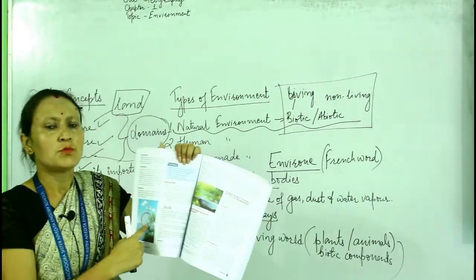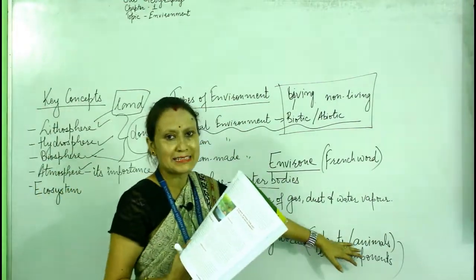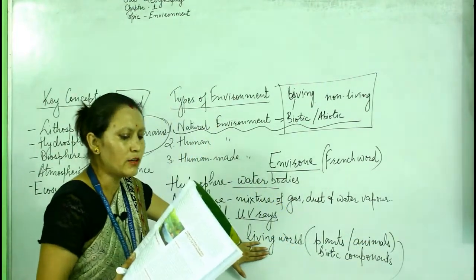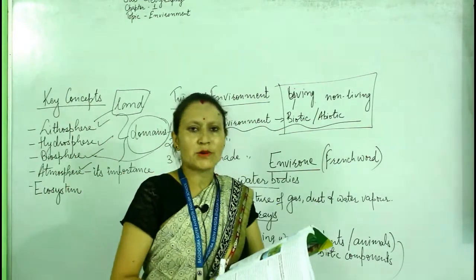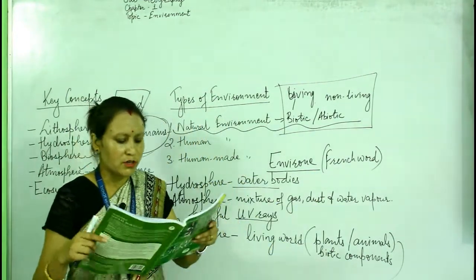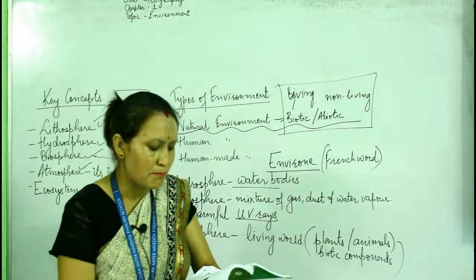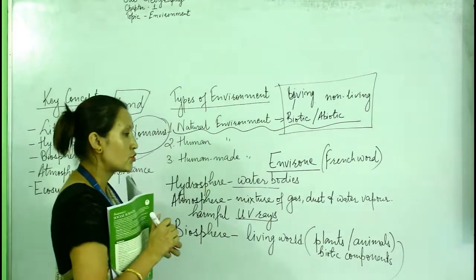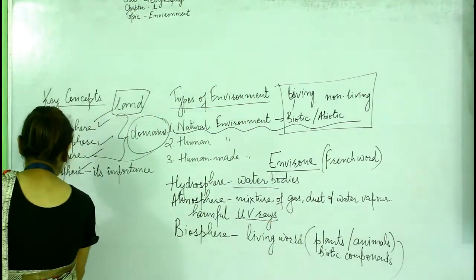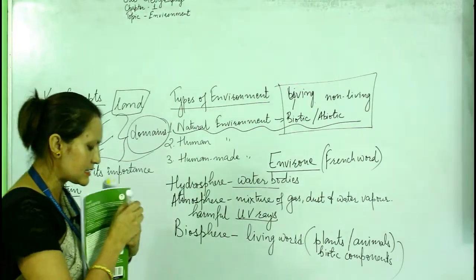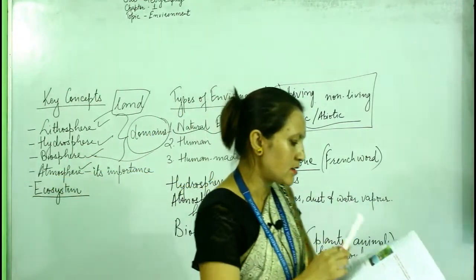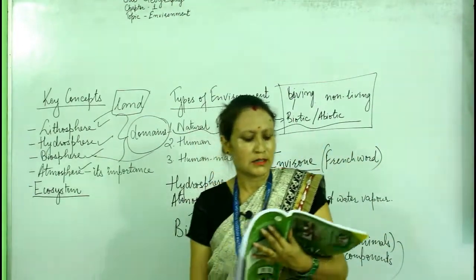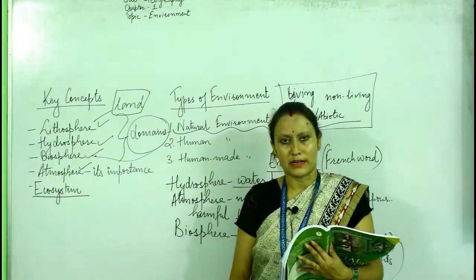And biosphere, which consists of both plants and animals, the biotic components, and it is also known as the living world, okay. Now the next one is ecosystem, that is the most important. So ecosystem is formed by the interactions of all living organisms with each other. It is a whole system formed by the interaction of both the plants and animals, all living organisms.